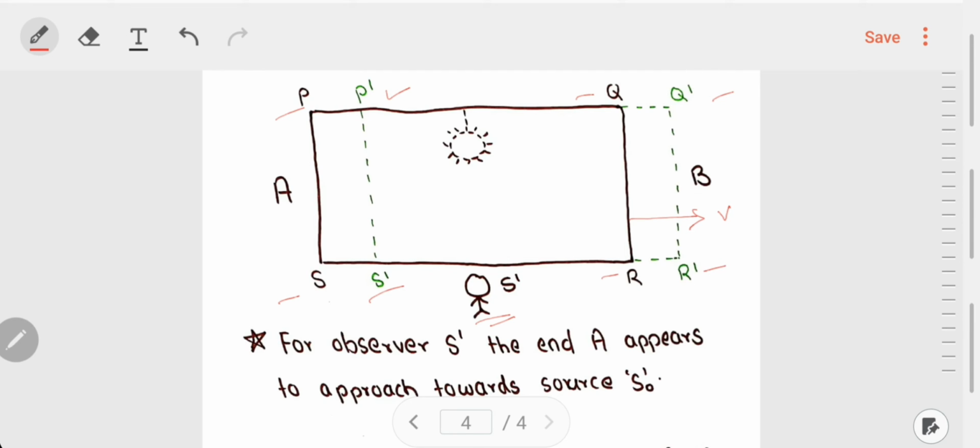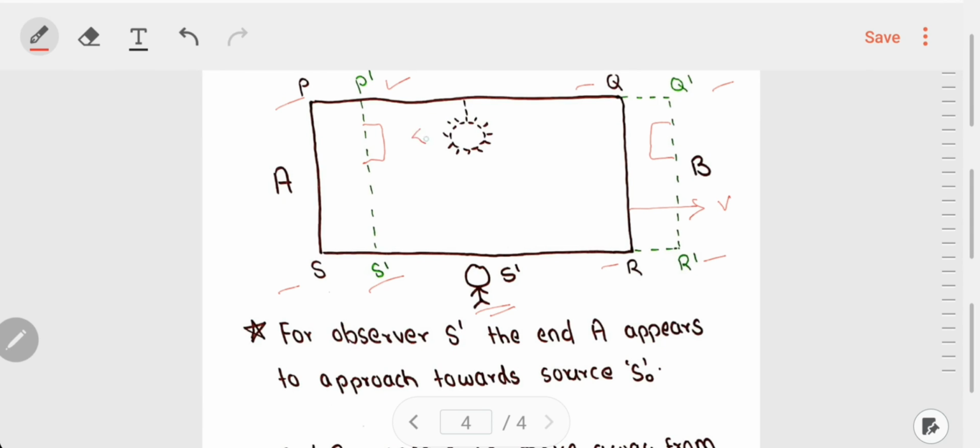Okay. Now let us perform the same experiment. So these are the explosives in the train. Yes. So the source is emitting light in both the directions.